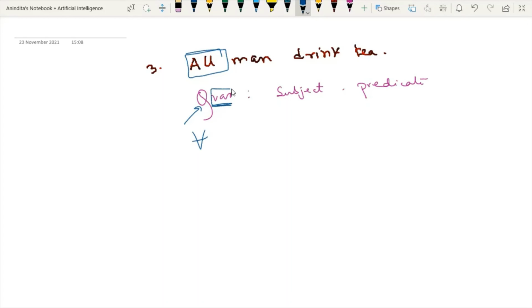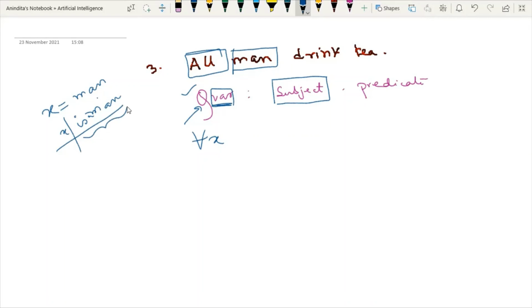Now, let's talk about the variable. Which variable should I use? Say X. Why am I using this X? To represent the subject, right? So X is equal to man. So here I will use the variable X. So this portion is done. Now, how to represent the subject? X equal to man means X is a man. So this is the subject and this part is the predicate. So I will write man X, and I will replace it over here.